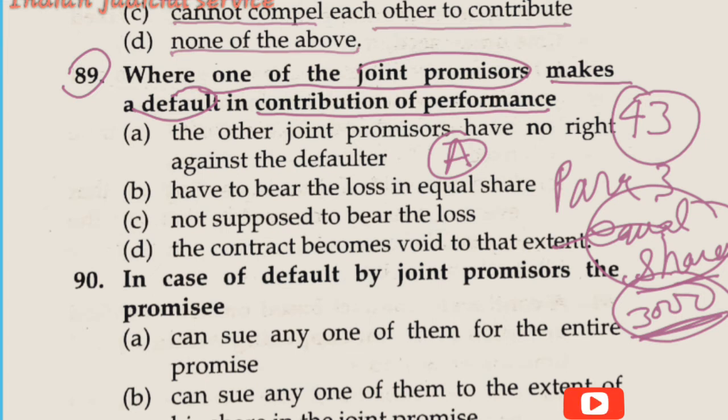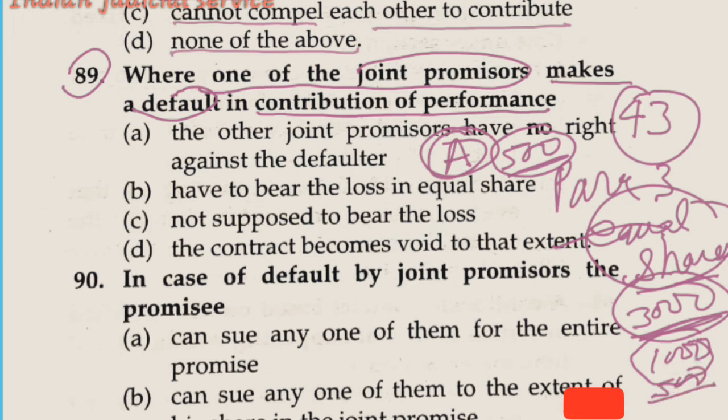Now C pays the whole money to D. A becomes insolvent and has property of rupees 500 only. A's share is 1,000 rupees to pay to D, but he has property of only 500, and otherwise he is insolvent. So his 500 property is sold and paid from this 1,000. So the remaining unpaid is rupees 500, and the whole money paid, meaning 2,500 rupees, is paid by C to D.